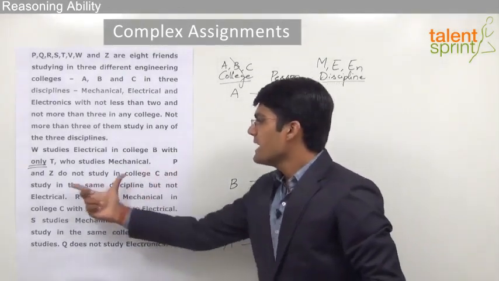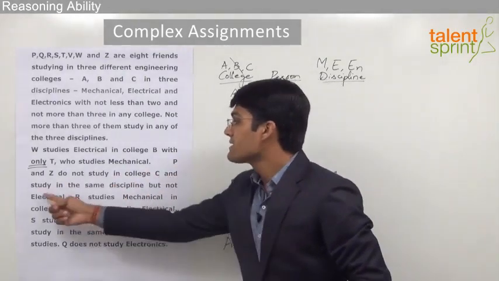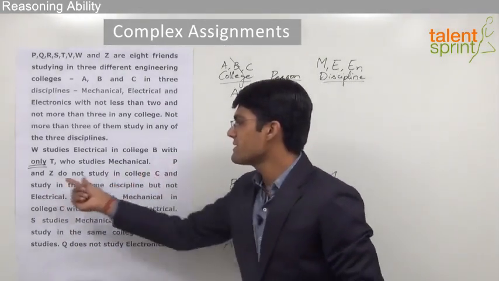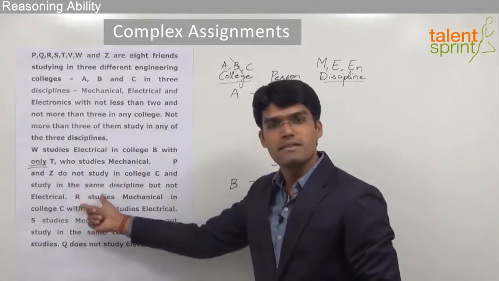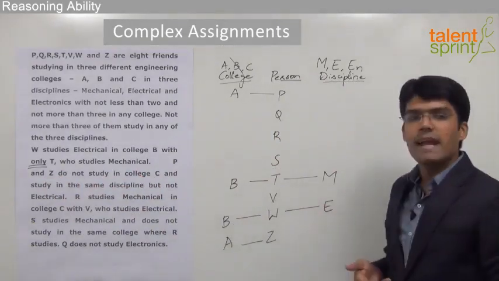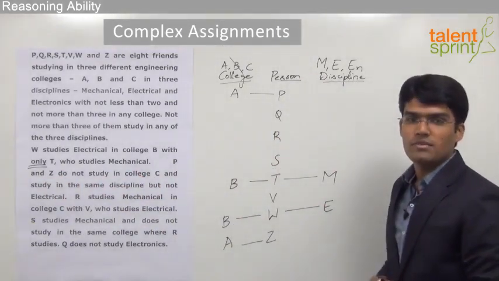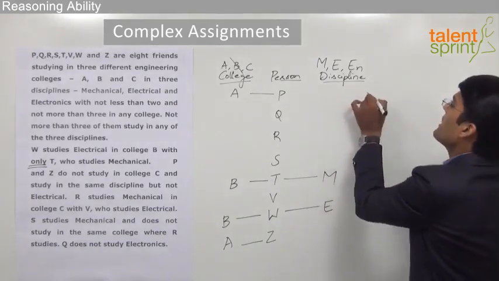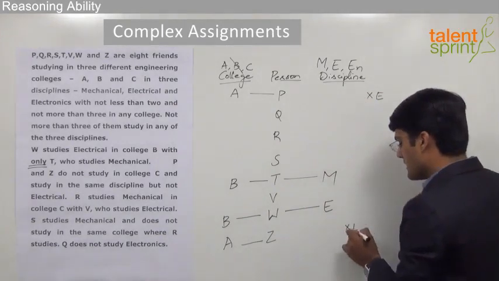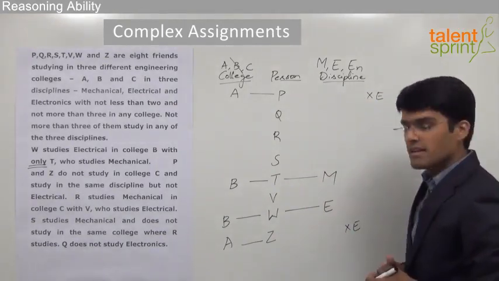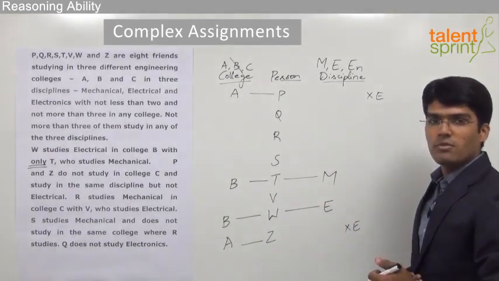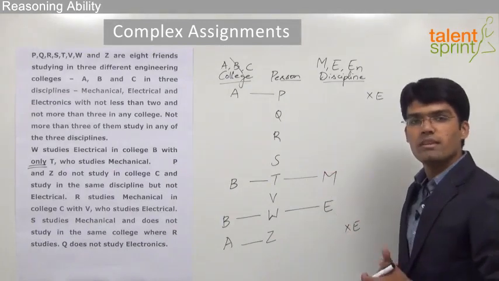Then we know that P and Z do not study in college C and study in the same discipline but not electrical. That means these 2 persons, P and Z, study in the same discipline but that is not going to be electrical. So if it is not electrical, it can either be mechanical or electronics. So far the only point which we can make out is electrical cannot be the discipline for the person P, and similarly electrical cannot be the discipline for the person Z. It can either be mechanical or electronics. But since we are not able to find out the exact discipline, let us just move to the next statement.